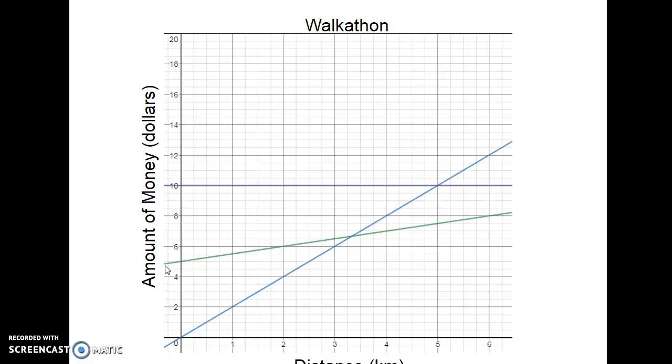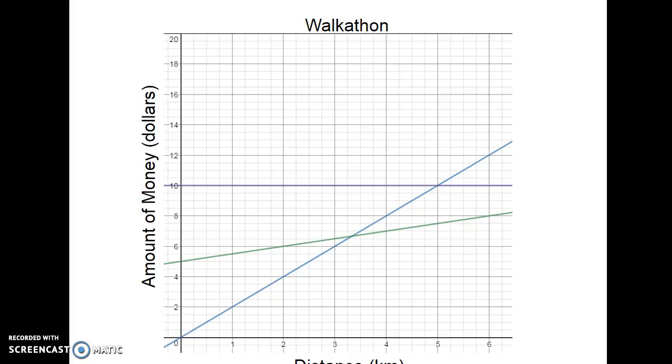Alana's graph here doesn't start at 0, 0. Well, why not? If you remember, she had a $5 donation up front. So her line starts here at $5 on the y-axis. And then if you notice, her line isn't very steep.